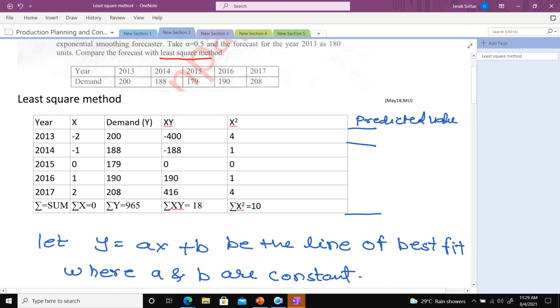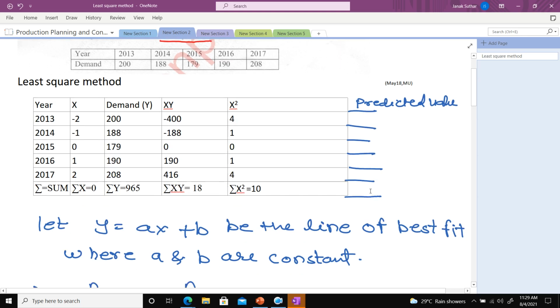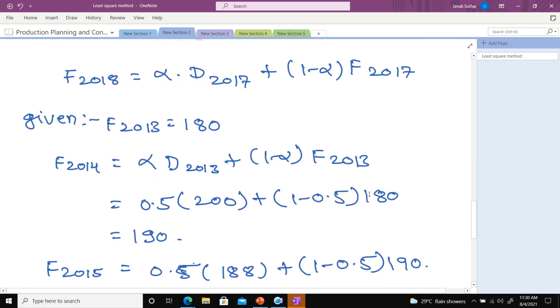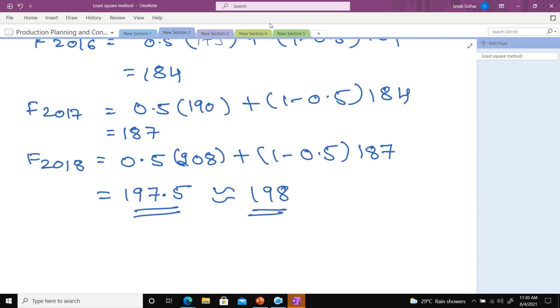Here y is equal to mx plus c, or y is equal to ax plus b; we already found the a and b values, so you can easily find the y value and identify the amount of error. That is homework. Since we get the same value by both methods, both are accurate, though we cannot compare them exactly, because both give the same value.